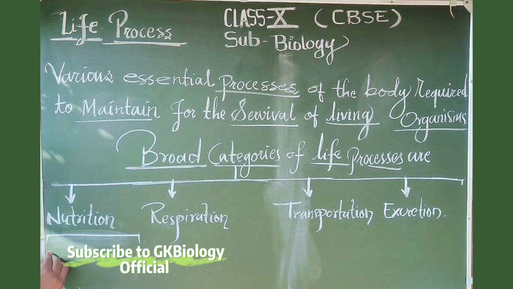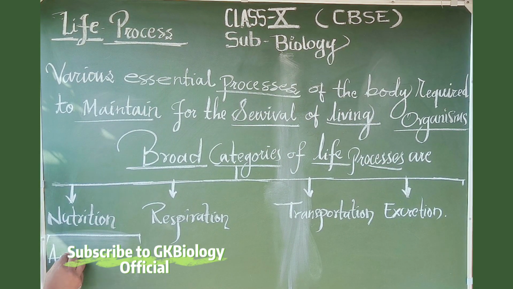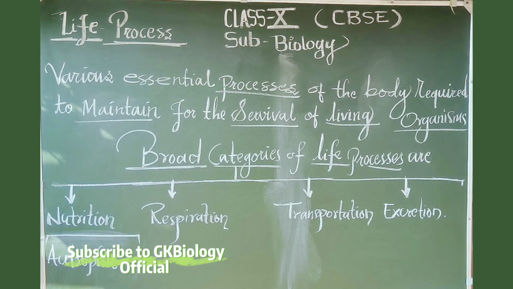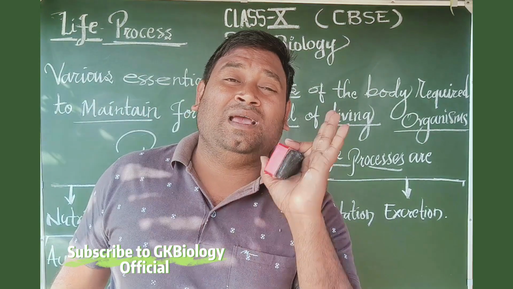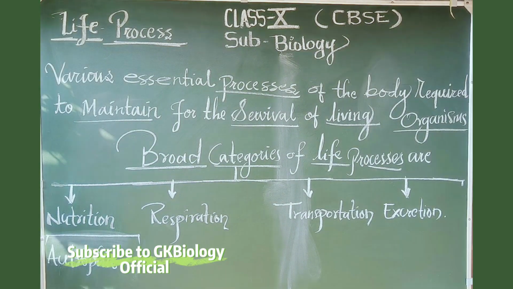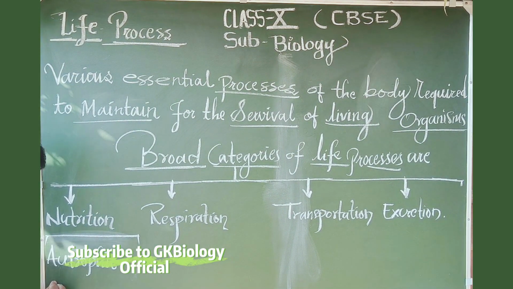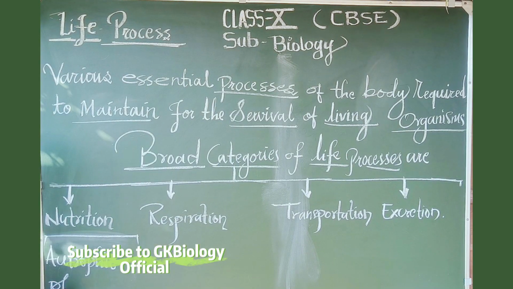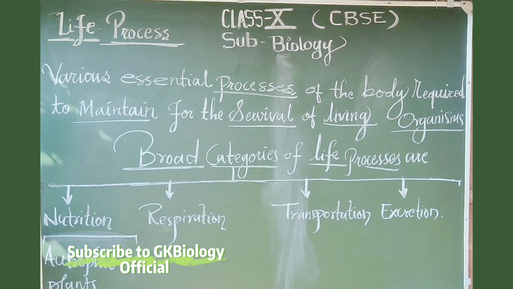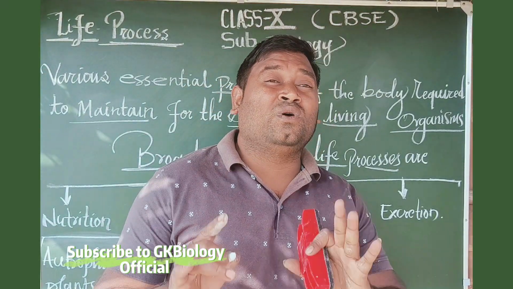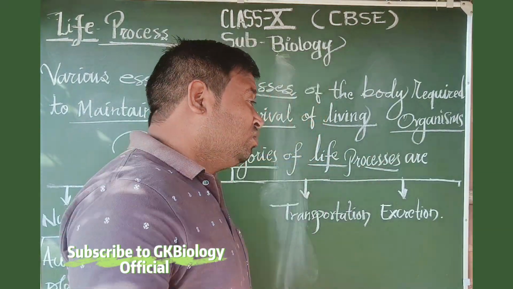Here we are going to discuss autotrophic nutrition. It is generally found in plants only. The other type is called heterotrophic nutrition, which is found in animals. Autotrophic nutrition is where a living organism can prepare its own food; these are generally plants.